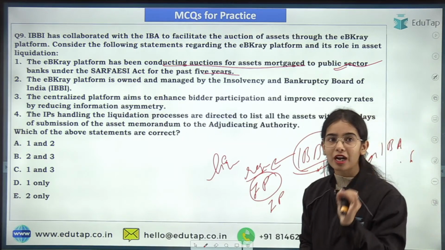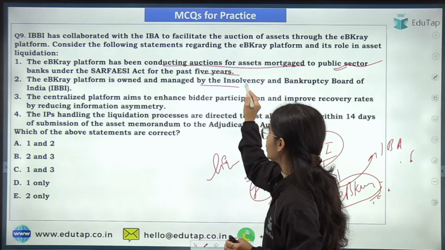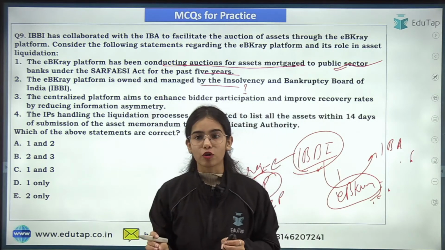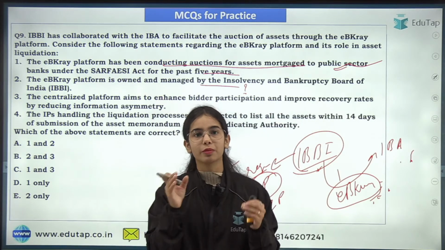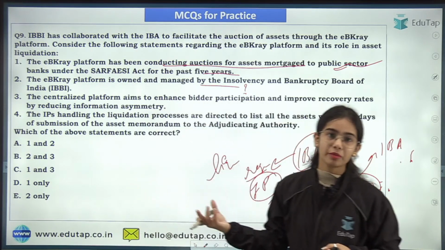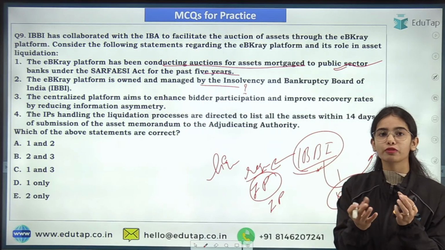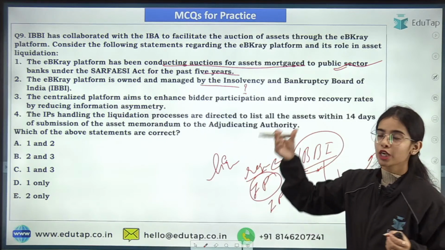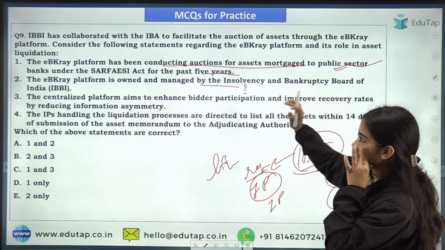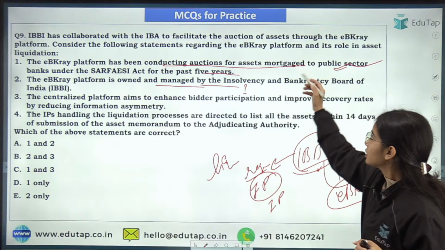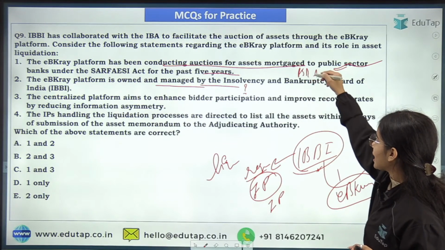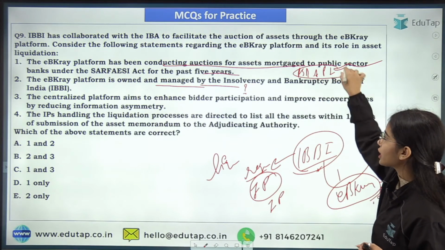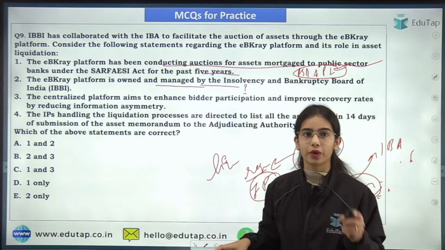Now this EB-Grade platform is owned and managed by who? This EB-Grade platform is owned and managed by the PSB Alliance Private Limited, that is a consortium of 12 public sector banks. Okay, so EB-Grade platform is owned and managed by the PSB Alliance Private Limited, that is a consortium of 12 public sector banks. Okay, so this is wrong.